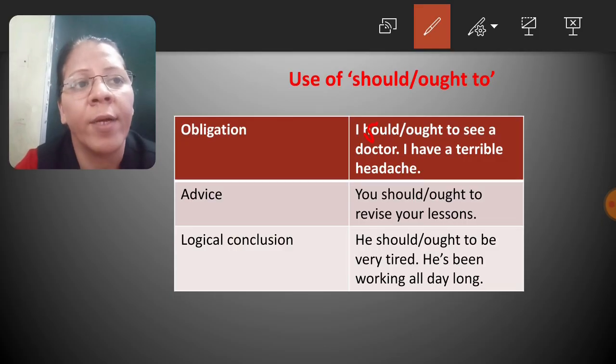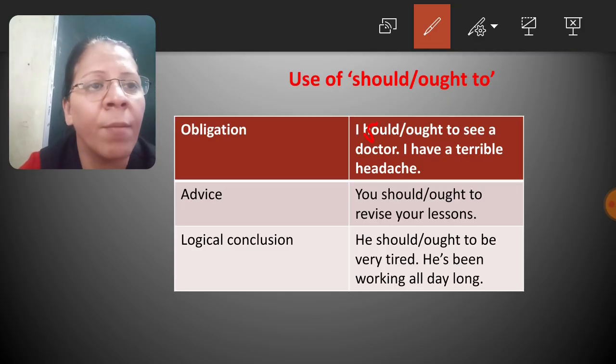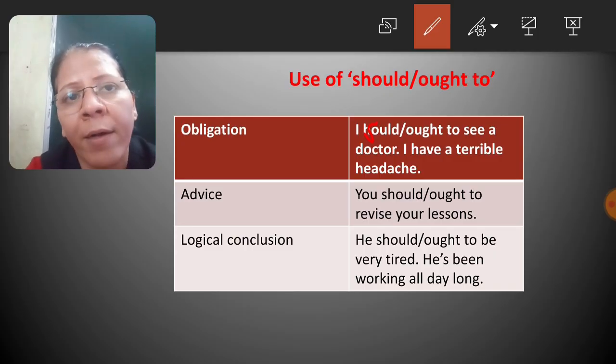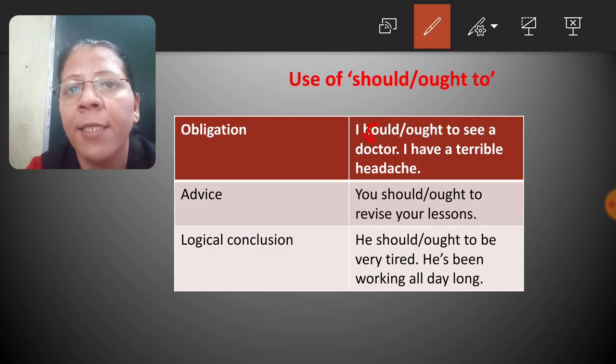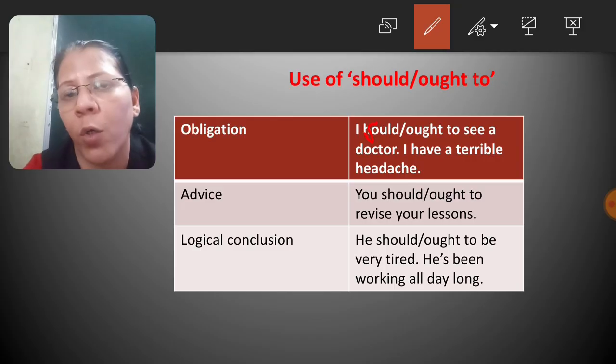Next is advice. If you give advice to someone, you can use should or ought to. For example, you should or ought to revise your lessons. So your teachers and your parents advise you to revise your lessons before your exams, right? So that you can score good marks. So to give advice, we can use should or ought to.